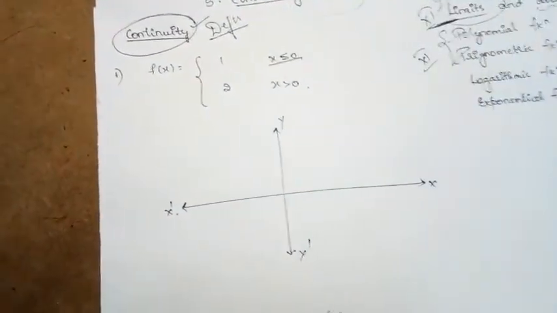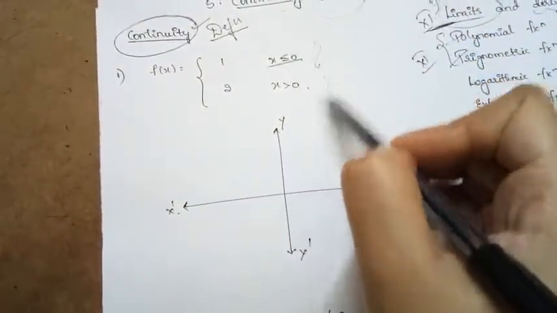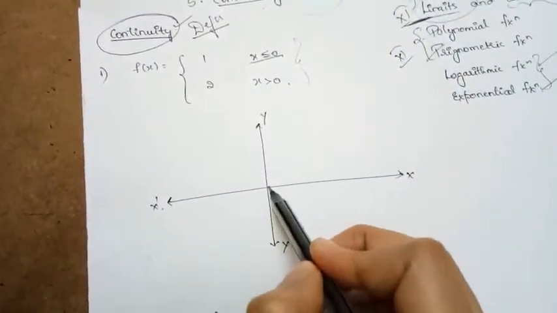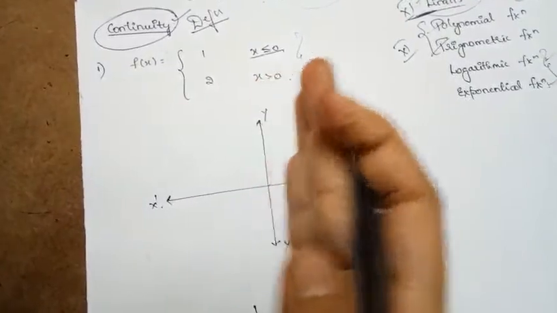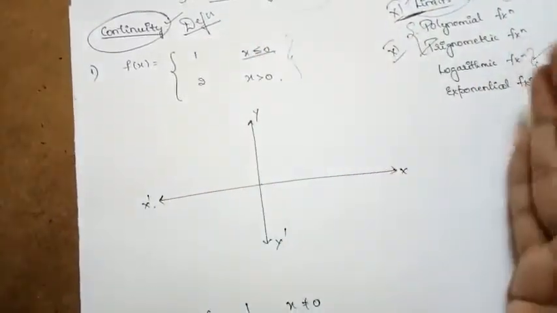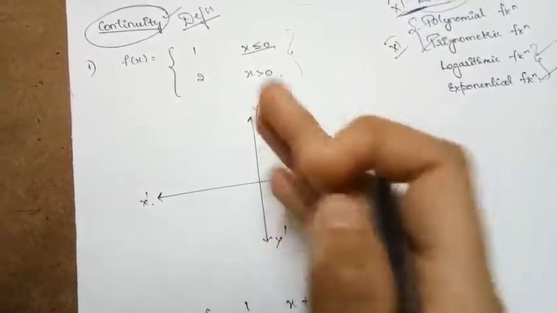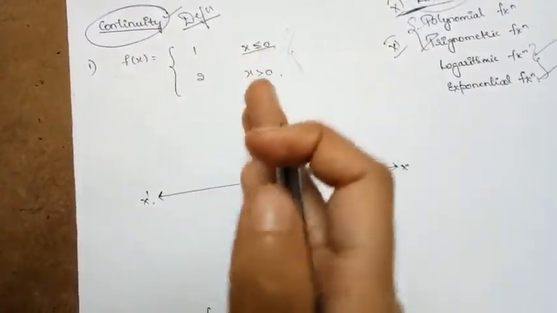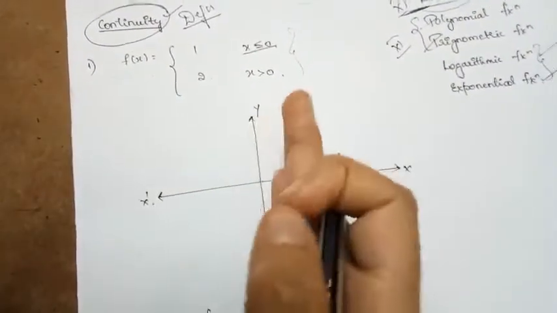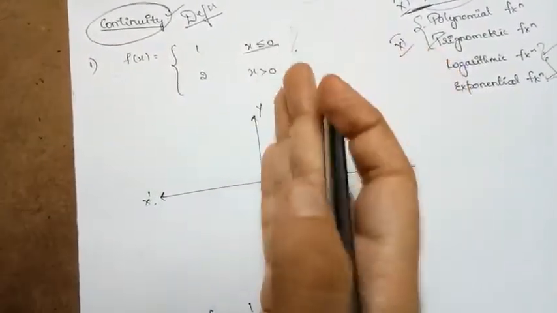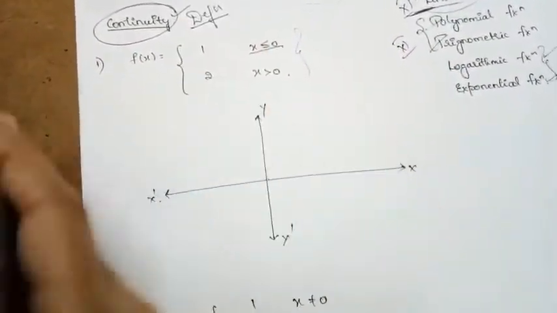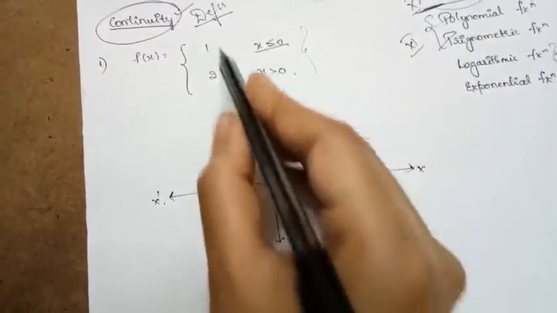Suppose I draw the graph of this function, how does it go? x less than or equal to 0 means the left side of the graph, including 0, where it is 1.